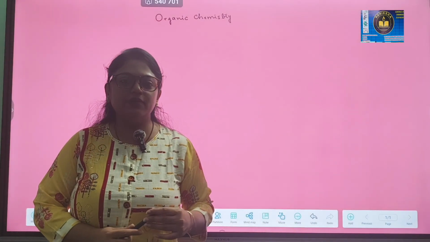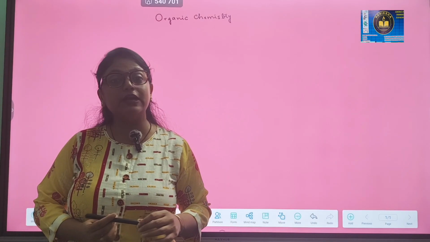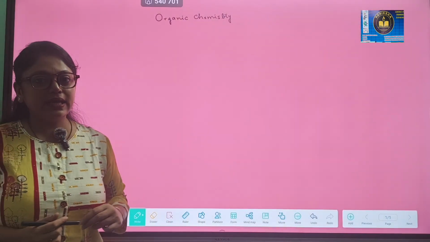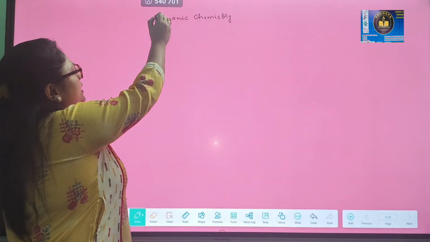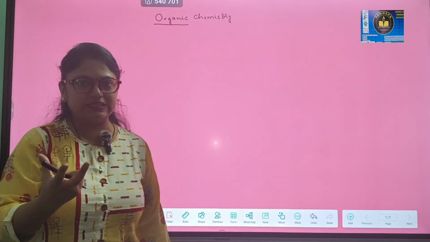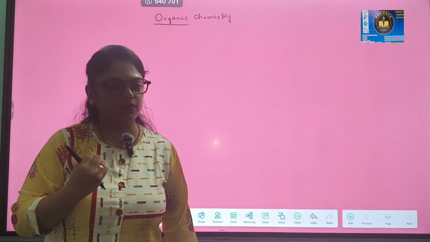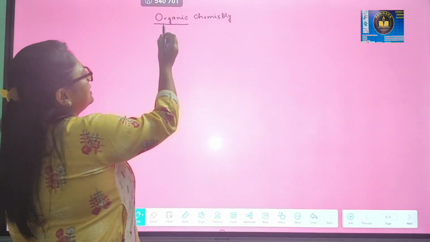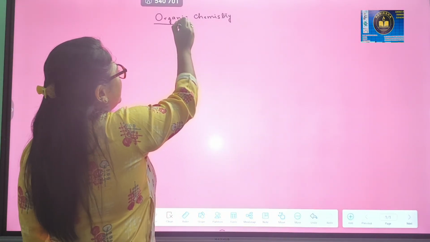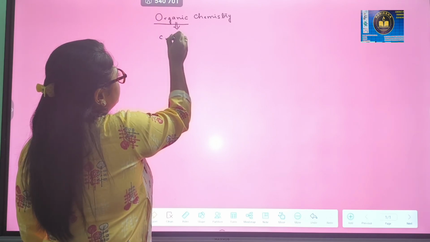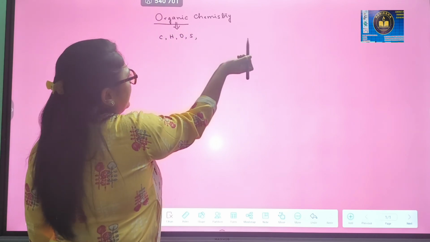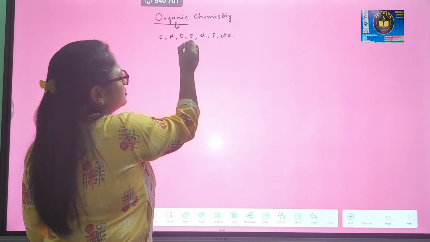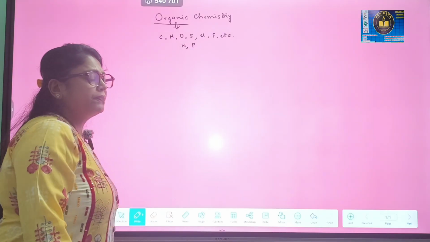Hi guys, today we will be starting with organic chemistry for class 10 students. Now what is organic chemistry? Organic stands for anything that is derived from biological sources like plants, animals, etc. Right? And if we move into the elemental analysis, then it has been found that organic compounds consist of many elements. Carbon, hydrogen, oxygen, sulfur, any halogen, suppose chlorine, fluorine, etc. Nitrogen also, phosphorus also, okay.